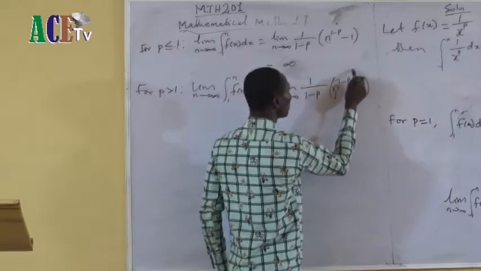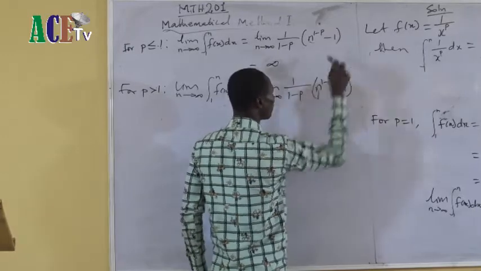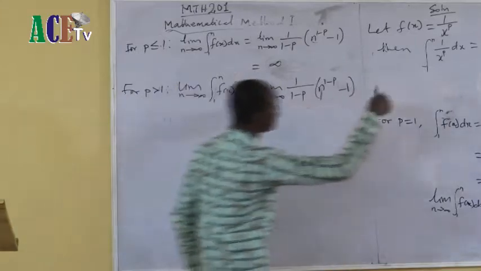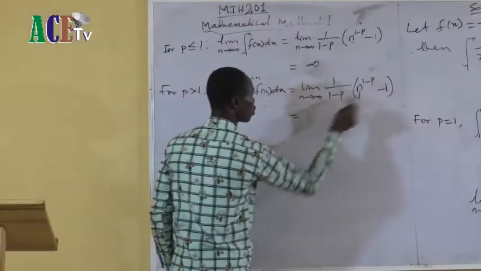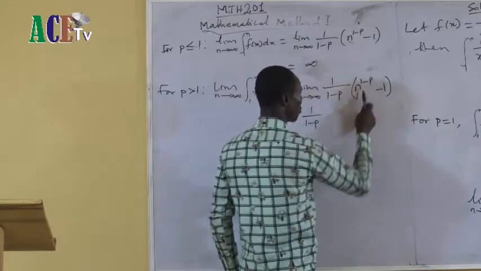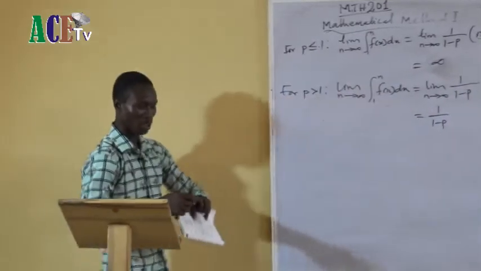Because assuming p is 2, then you know immediately this is greater than 1, it will give me 1 over n raised to power that number, the exact function that we are given. Then this one will be 1 over 1 minus p. So 1 over infinity is something like 0, and then this one will give us 1.